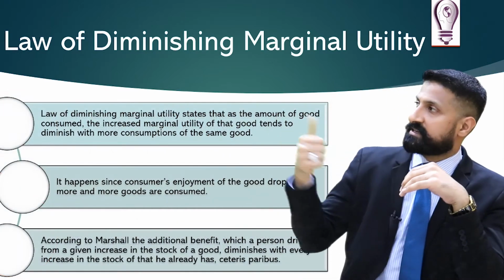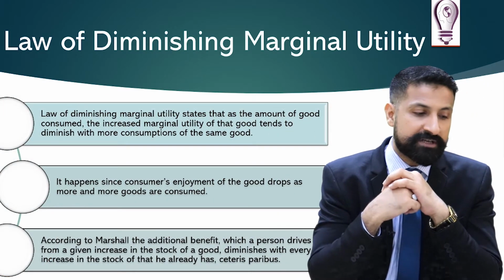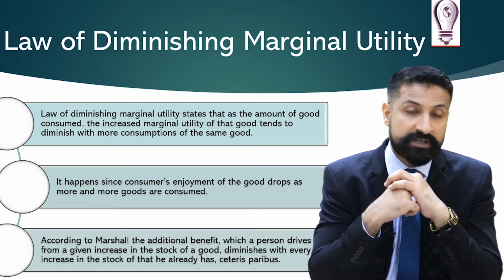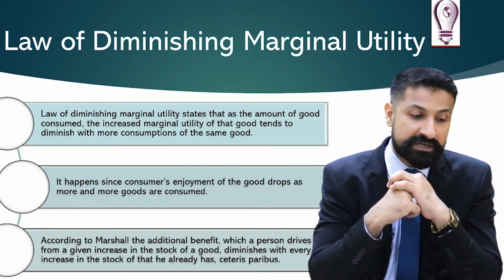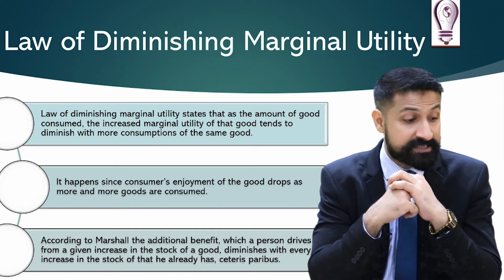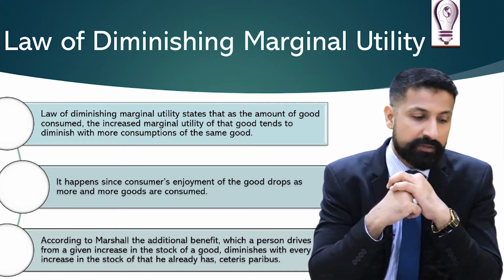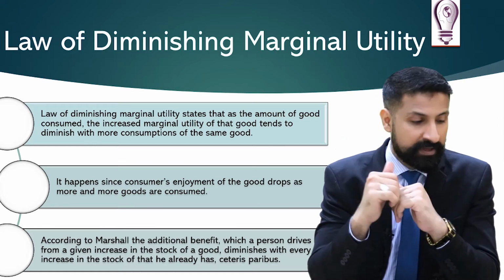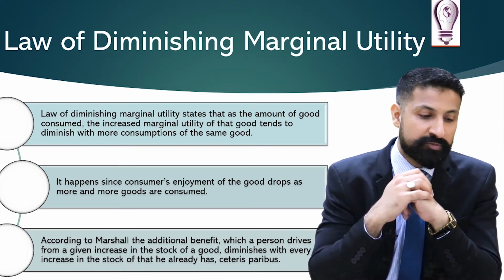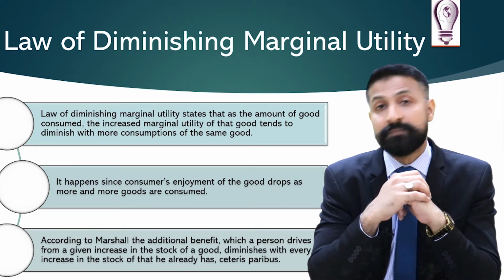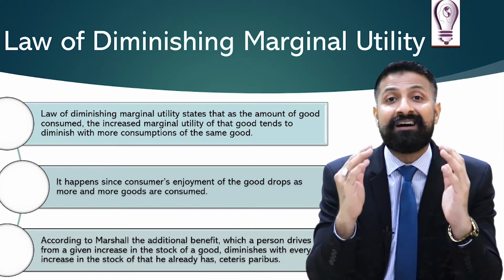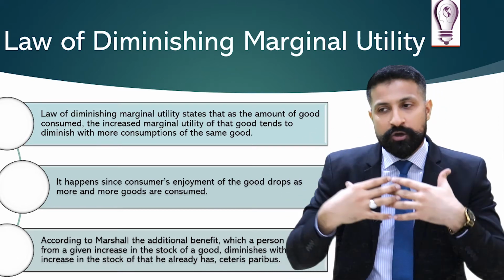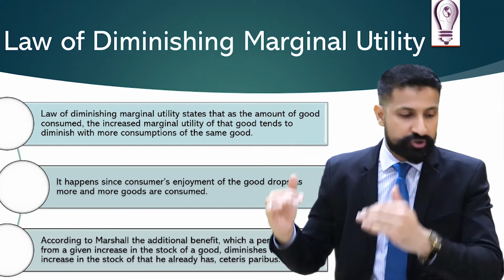Moving on, the third definition here. The law of diminishing marginal utility states that as the amount of a good consumed increases, the marginal utility of that good tends to decrease or diminish with more consumption of the same good. Clear? Moving on, it happens since the consumer's enjoyment of the good drops as more and more units are consumed. As more and more units are consumed, your enjoyment will drop.